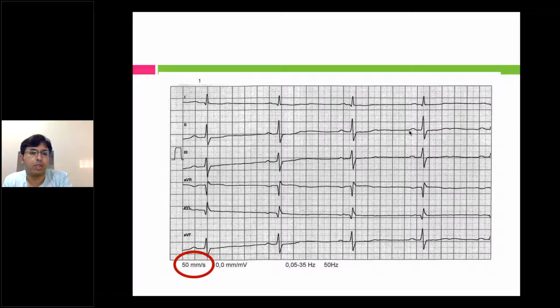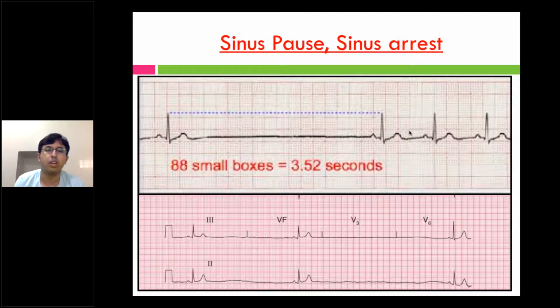So bradyarrhythmias: type 1, type 2, type 3, high-grade AV block. The last part is sick sinus syndrome or the sinus pause or sinus arrest. Sinus arrest is wherein the P wave doesn't appear at the expected place. See here, every fifth big box you expect a P wave. So you expect a P wave to appear somewhere here, but the P wave doesn't appear. The sinus beat fails to form a complex or P wave. This is known as sinus pause.